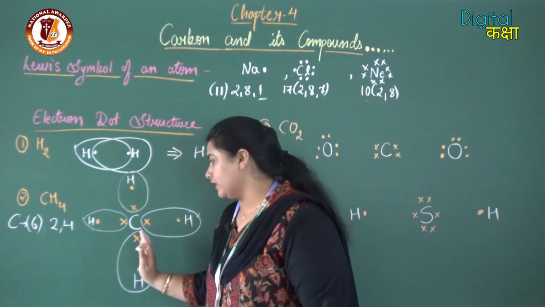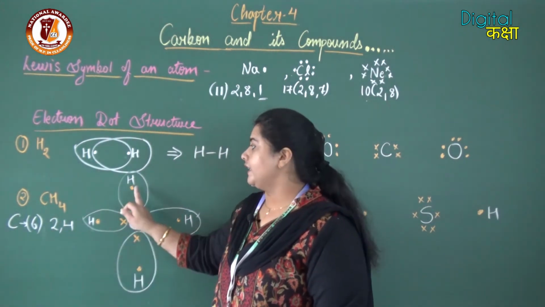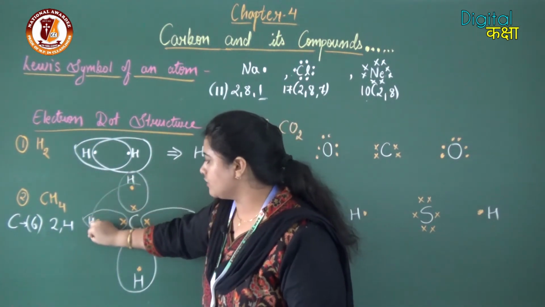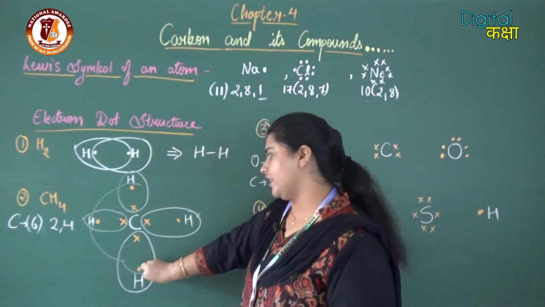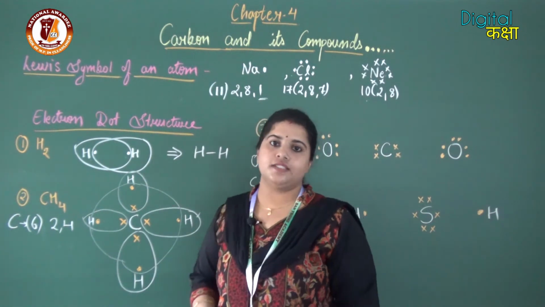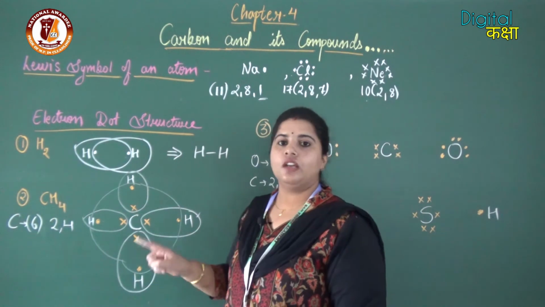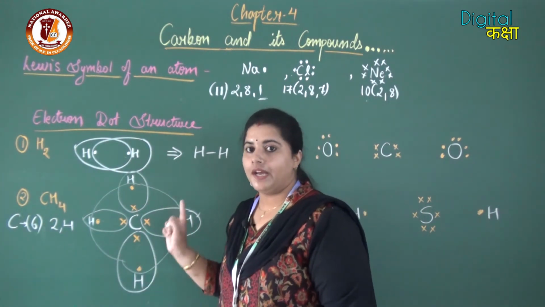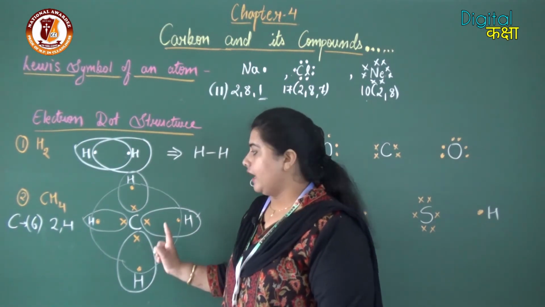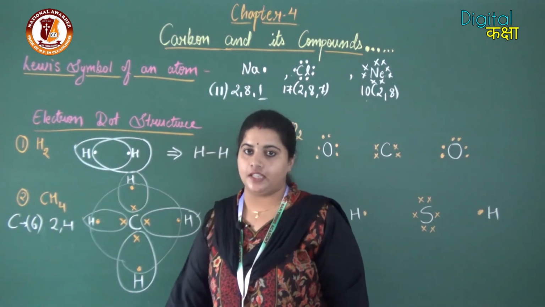Now let's move on to the carbon. Carbon has 4 electrons in its last shell, and 4 electrons are being shared by hydrogen. So all the 4 electrons which are being shared by hydrogen will also be shared by carbon. So now carbon has 4 plus 4, that is 8. So carbon is also stable. In this way, by sharing of electrons, by making covalent bonding, the carbon has got stability, and therefore it leads to the formation of CH4, that is methane.